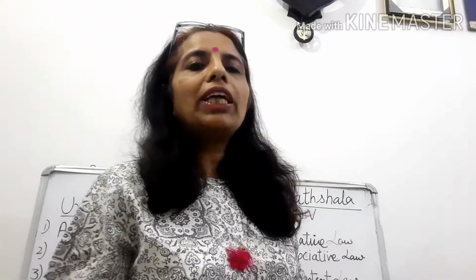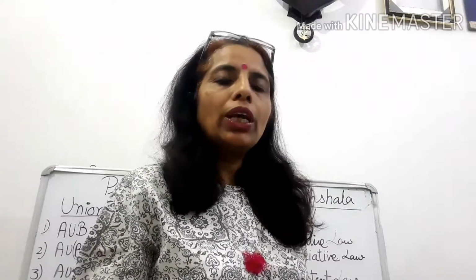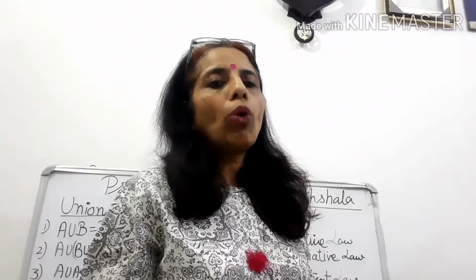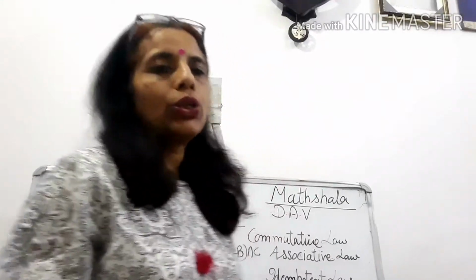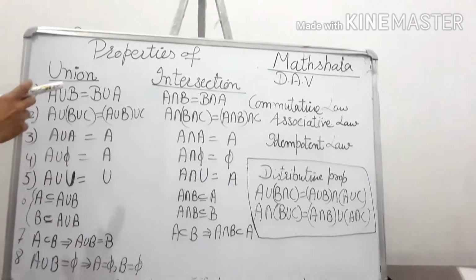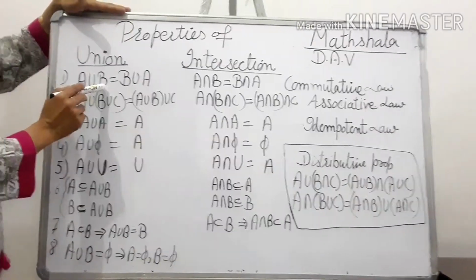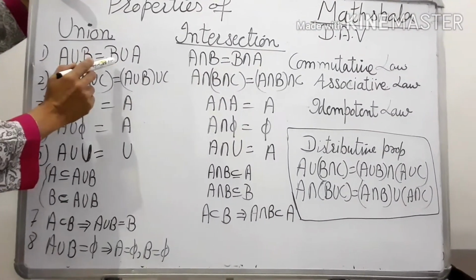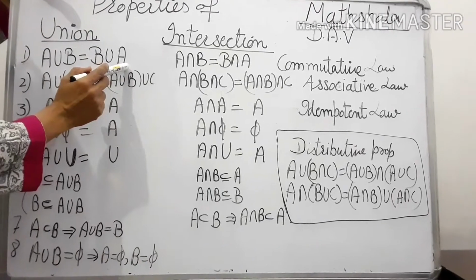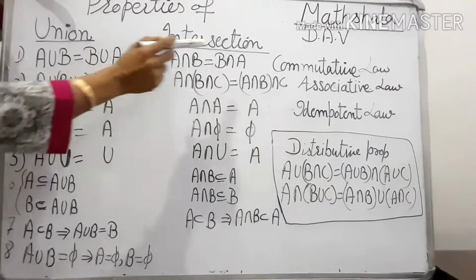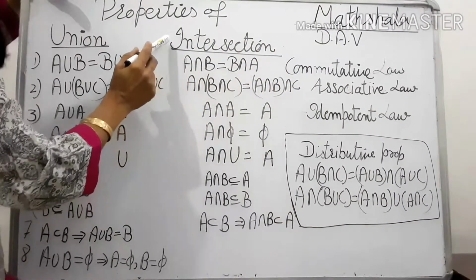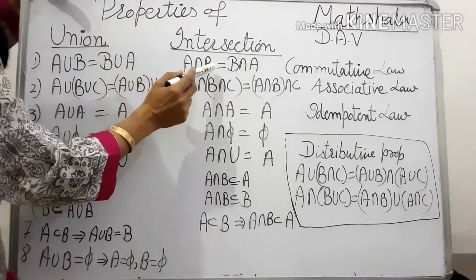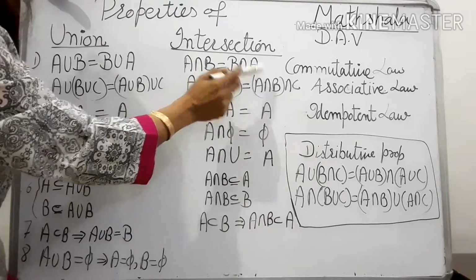You have already done union and intersection. Now today we'll discuss the properties of union and intersection. So let's discuss them one by one. The union of two sets A and B, both non-empty, is the same as B union A. This is known as the commutative law. Same with the intersection: A intersection B is the same as B intersection A.